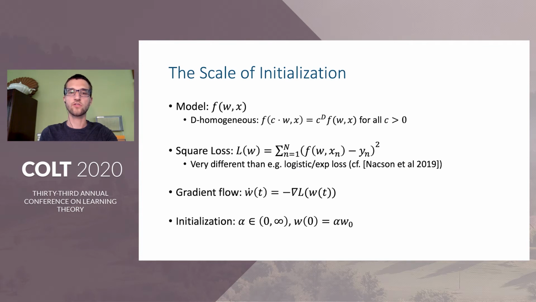Towards understanding this question, we studied D-homogeneous models trained to minimize the squared loss using gradient flow, which is equivalent to gradient descent in the limit as the step size is taken to zero. Following Chizat and Bach, we identified the scale of the initialization as a key determiner of the implicit regularization when training certain homogeneous models. We capture the scale of the initialization through a parameter alpha, which ranges from 0 to infinity. We initialize at alpha times some fixed vector, w naught, and see how the solution reached by gradient flow depends on alpha.